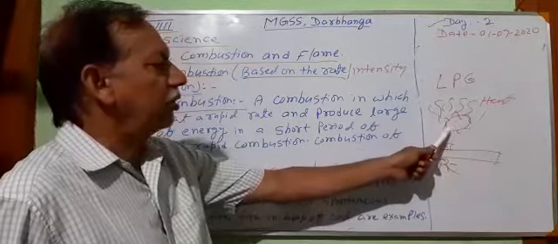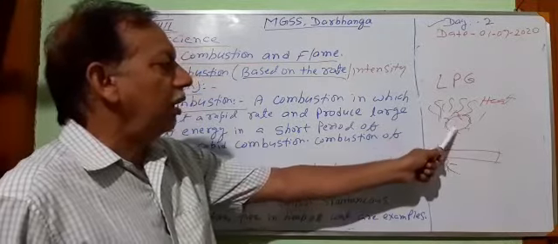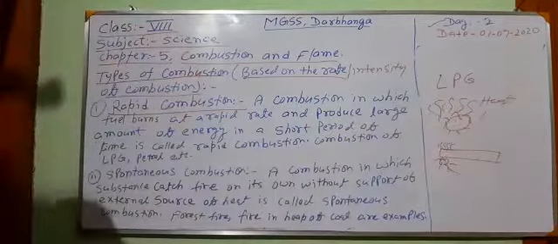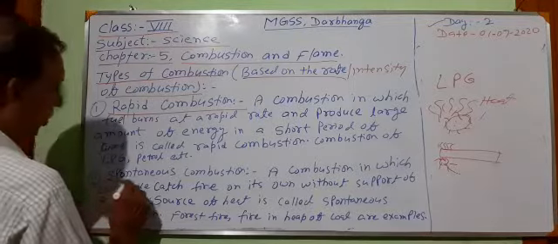But as soon as we start burning the LPG, it catches fire and starts burning, and it releases a large amount of energy in a very short period of time. This type of combustion is known as rapid combustion. Second is spontaneous combustion. What is spontaneous combustion?